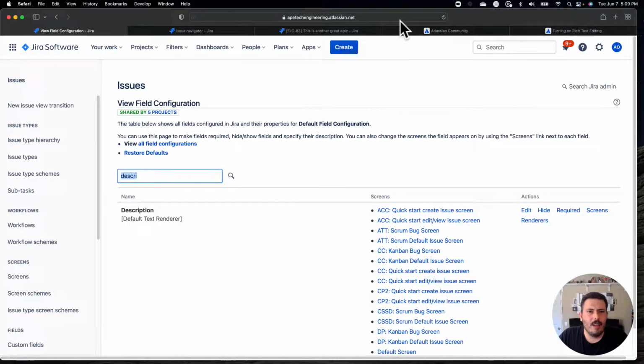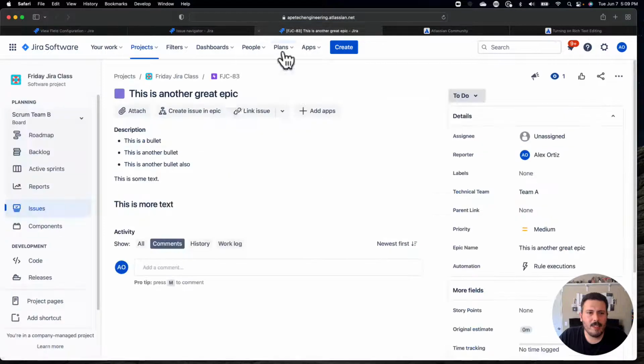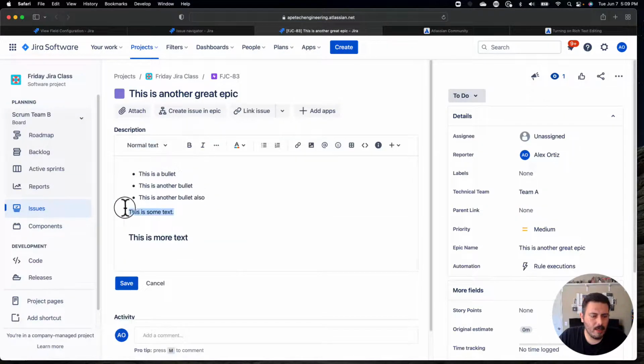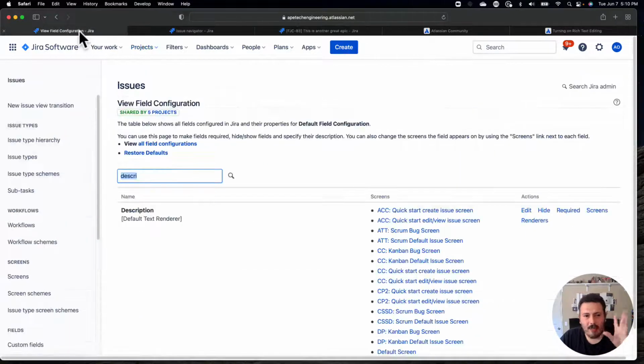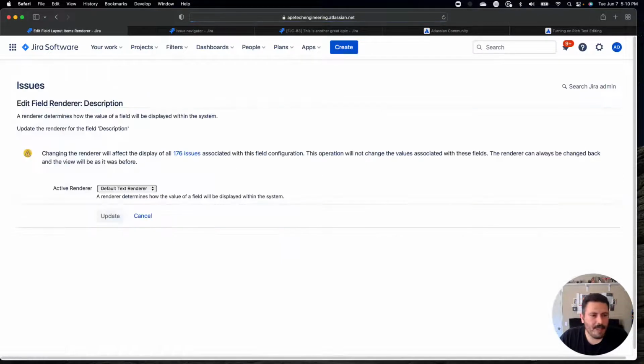So let's turn it back on and see if anything changes, because as you can see here, I got the bullets, I got some bold going on, and maybe I'll make this one bold. This one's on as a header. I thought that's what that would have done. I don't spend too much time on this. I don't try to get fancy with my text. I just put words in Jira. I don't try to get all creative and fancy and make it look all pretty. So this is not something that I'm usually playing around with and seeing what it does.